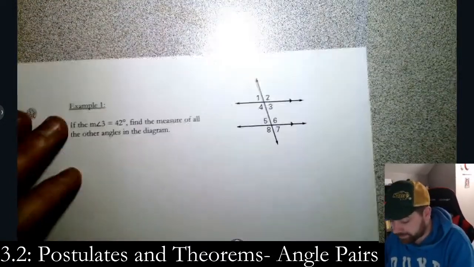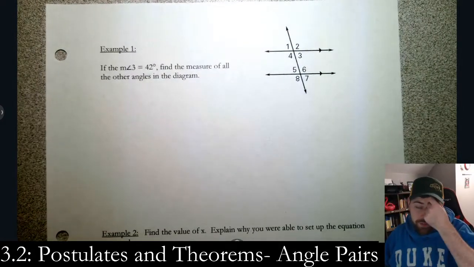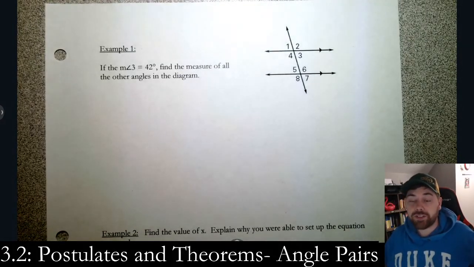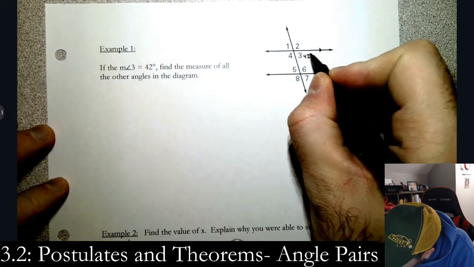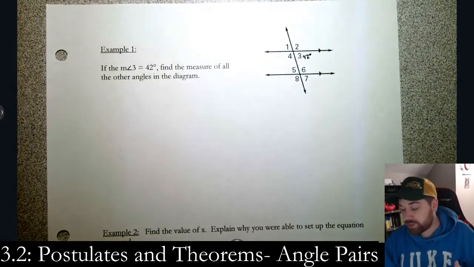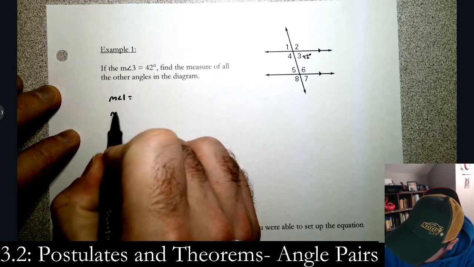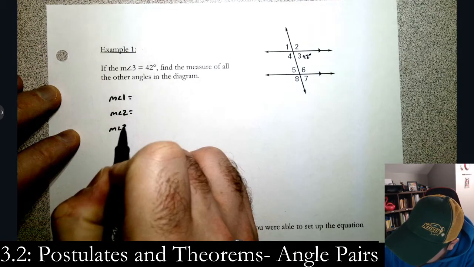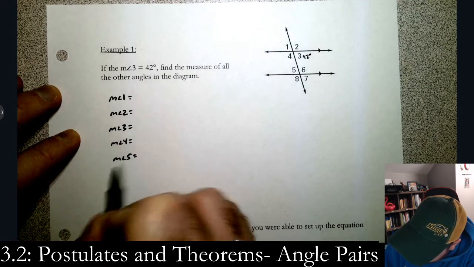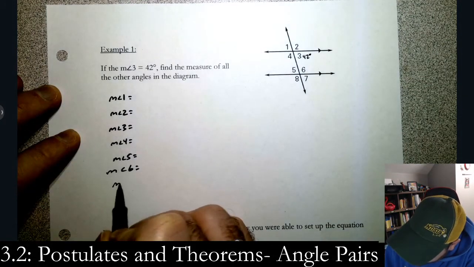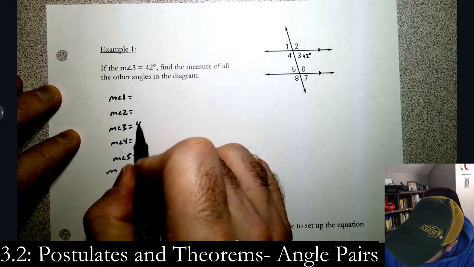So, here we are. We have number 1. If the measure of angle 3 is 42, find all the other measures in the diagram. So 3 is 42 degrees. Now, you have a bunch of options, okay? So let's go ahead and write our measures out. Measure of angle 1, measure of angle 2, measure of angle 3, measure of angle 4, measure of angle 5, measure of angle 6, measure of angle 7, and measure of angle 8. We know 3 is 42 degrees.